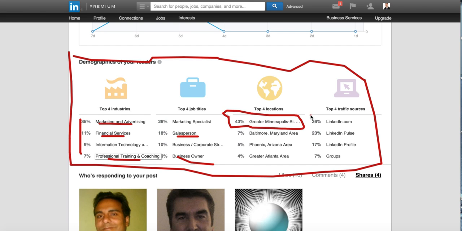Traffic sources. Okay, I'm getting a ton from LinkedIn from this post, just natively, people seeing it in their feed. LinkedIn Pulse means it got featured on the LinkedIn Pulse channel somewhere, their news service. So 23% of people saw it there. 17% of people saw it on my LinkedIn profile in that header page and were intrigued. 7% of people saw it when I shared it in a LinkedIn group.